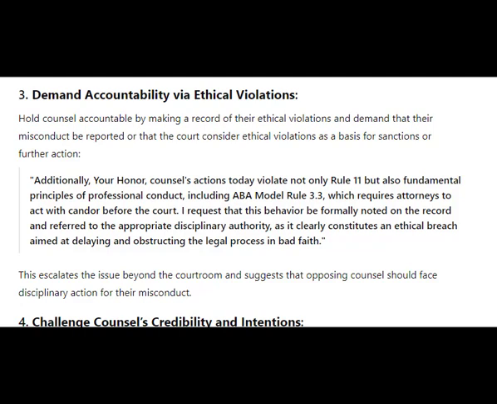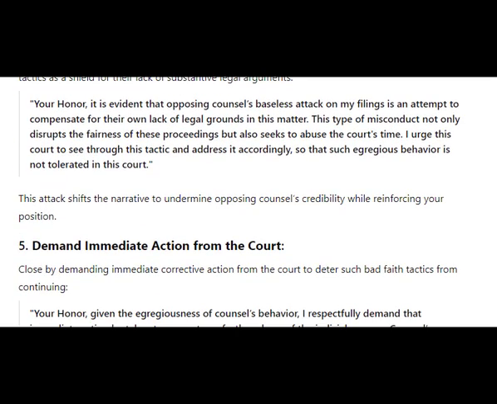Additionally, Your Honor, counsel's actions today violate not only Rule 11, but also fundamental principles of professional conduct, including ABA Model Rule 3.3, which requires attorneys to act with candor before the court. I request that this behavior be formally noted on the record and referred to the appropriate disciplinary authority, as it clearly constitutes an ethical breach aimed at delaying and obstructing the legal process in bad faith. This escalates the issue beyond the courtroom and suggests that opposing counsel should face disciplinary action for their misconduct.